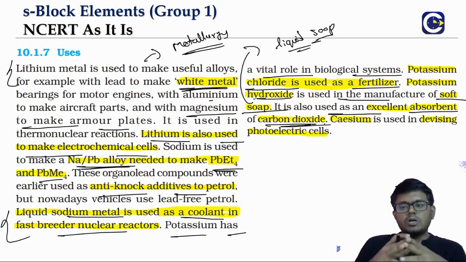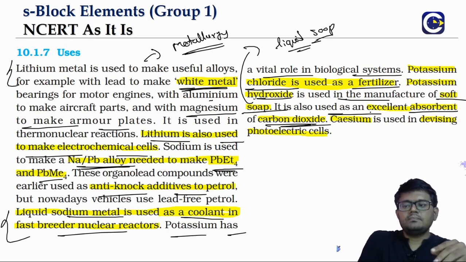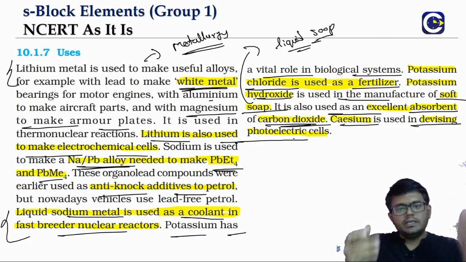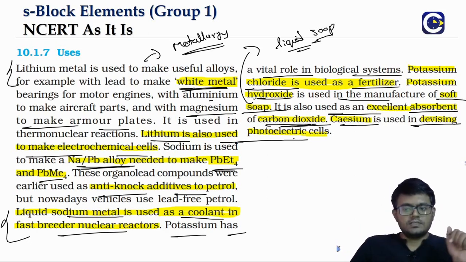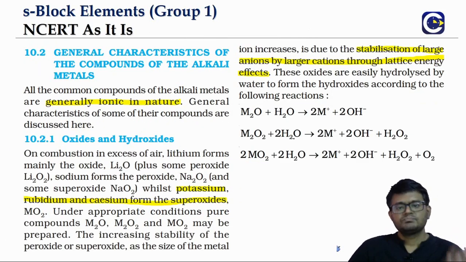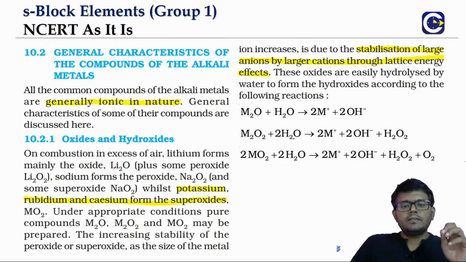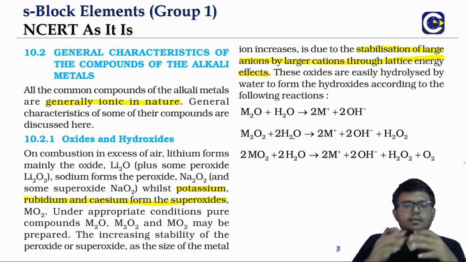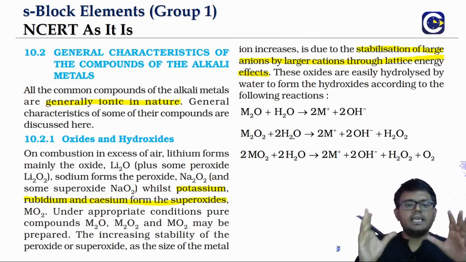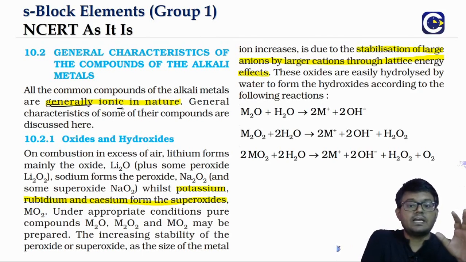Cesium, because of its low ionization enthalpy, when we irradiate the surface of cesium with light, can easily give electrons. That's why cesium is used in photoelectric cells. Now talking about the general characteristics of the compounds of alkali metals, generally the compounds of alkali metals are ionic in nature.